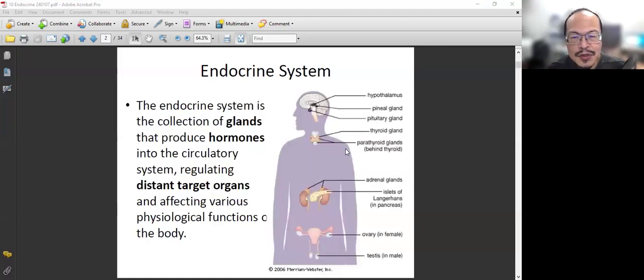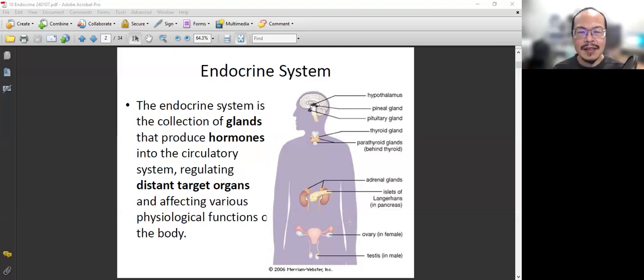So here is the distribution of this endocrine system, and we will basically go through most of them. In this lecture, we will talk about the hypothalamus, pituitary gland, thyroid. Then we go to the adrenal gland, pancreas. We will leave the ovary and the testes to the next one, because this is part of the endocrine system, but their function is for the reproductive system. So we will use another lecture to talk about this.